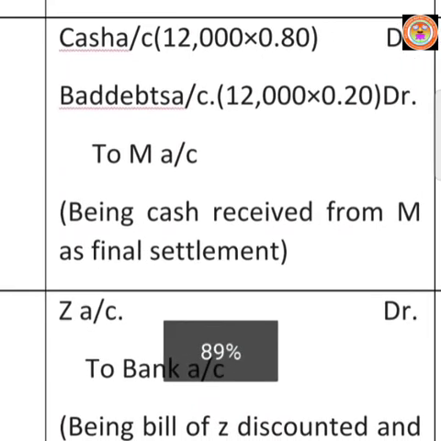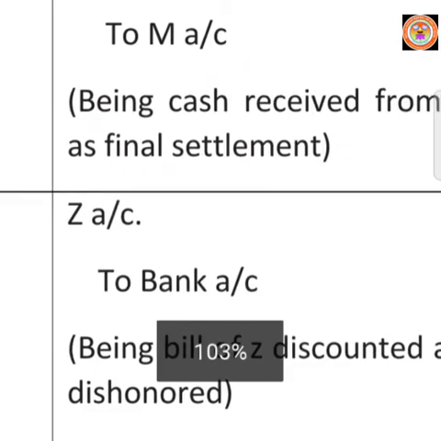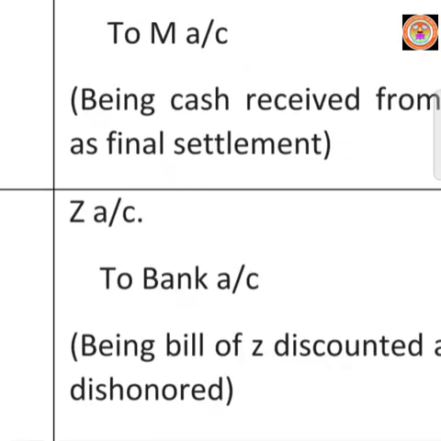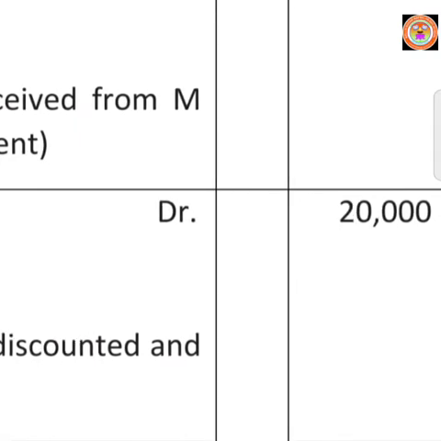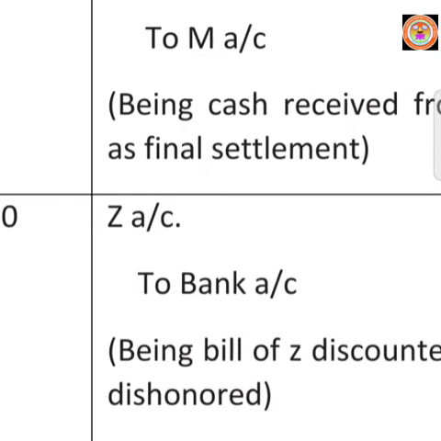So Z account must be debited according to our personal account rule. Then the giver of the bill, already the bill is in the hands of the banker. So here the giver of the bill is bank. We have to credit bank account according to our personal account rule.